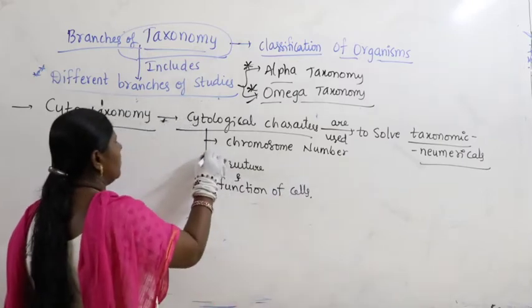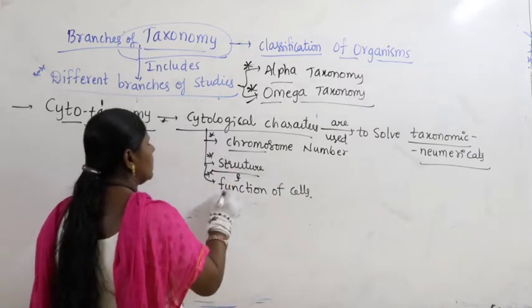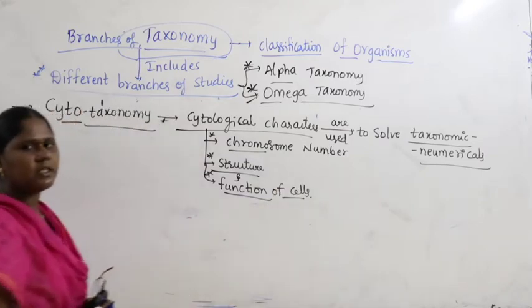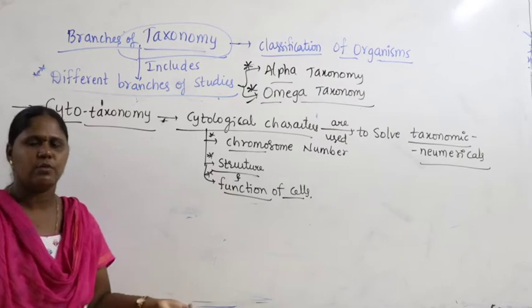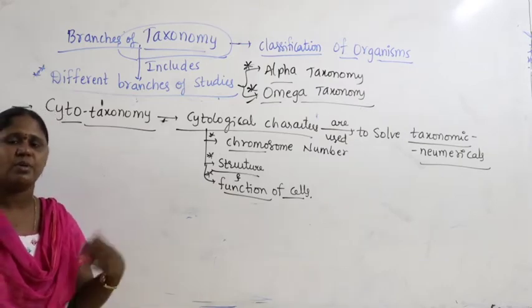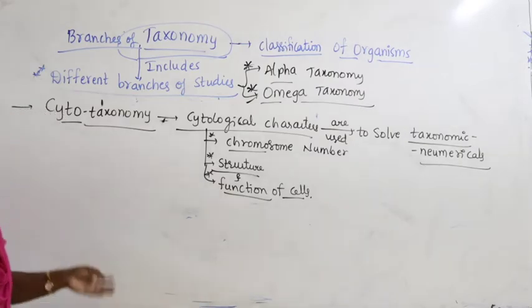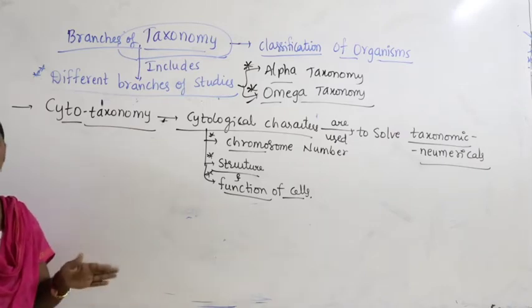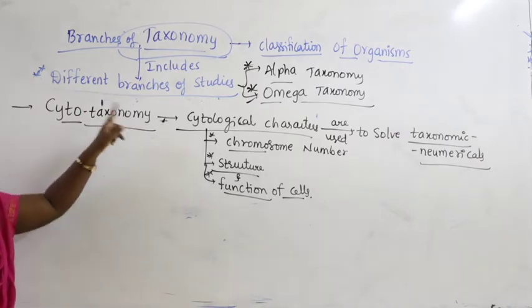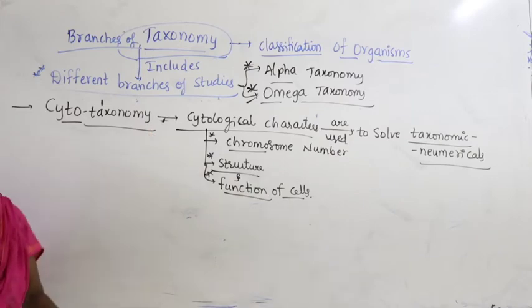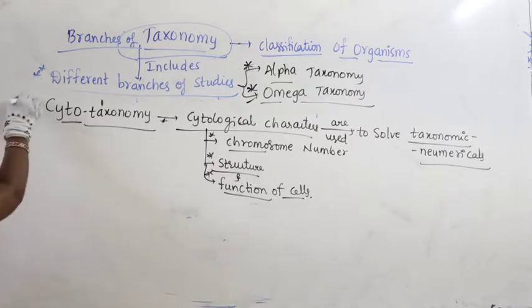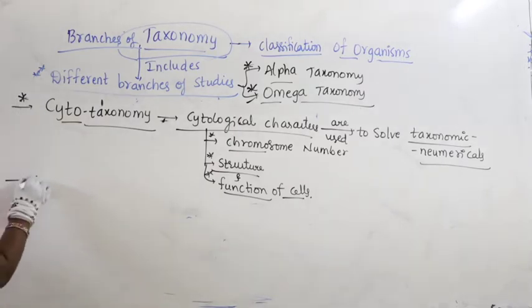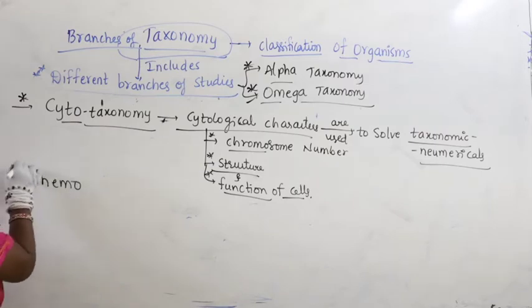So these cytological characteristics are used for solving taxonomic numericals: how many cells, how many microspores are produced, how many pistils, how many carpels are produced. Cytologically, every plant has its own characters. Study of cytological characters to solve taxonomic numericals is a separate branch of taxonomy called cytotaxonomy.